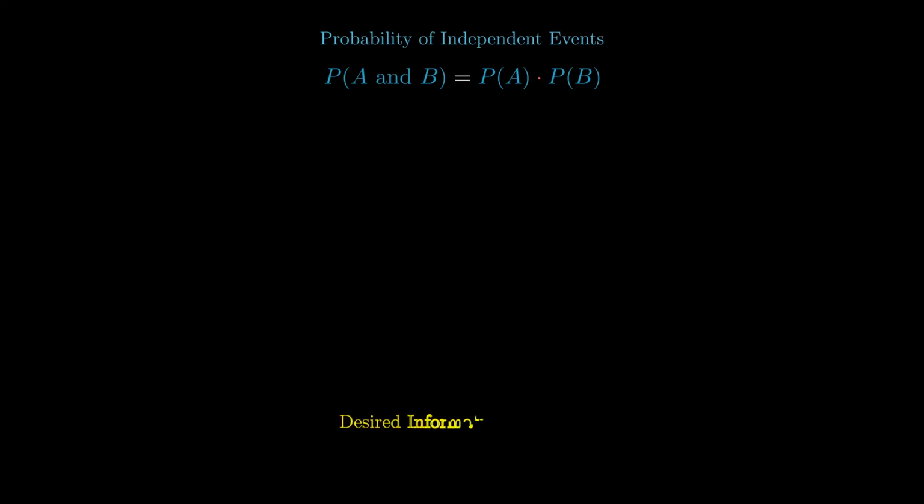To quantify uncertainty, we have to bridge the world of probability with the world of information. Consider 2 independent events, A and B. In probability theory, the probability of both happening is the product of their individual probabilities. But intuitively, information behaves differently. If you learn 2 independent facts, the total information gained should be the sum of the information in each fact. So we have a structural mismatch. Probability multiplies, but we need information to add.